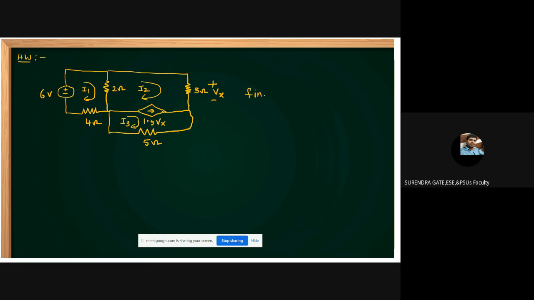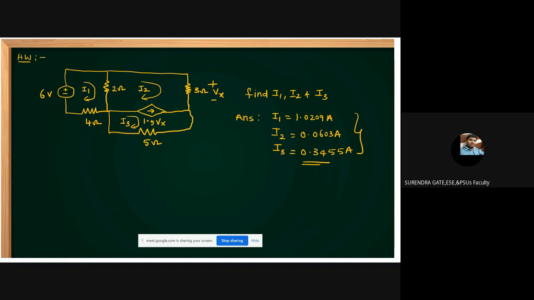Find I1, I2, and I3. I am giving the answers also. I1 you can get 1.0209 amperes, I2 we can get 0.0603 amperes, and I3 you can get 0.3455 amperes.